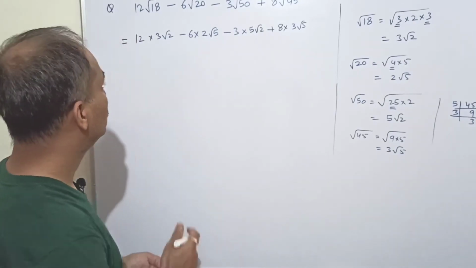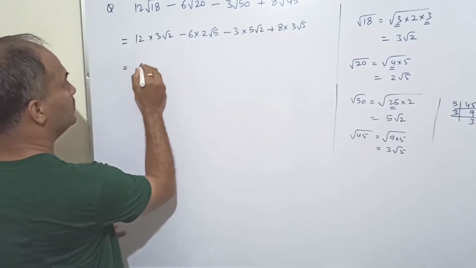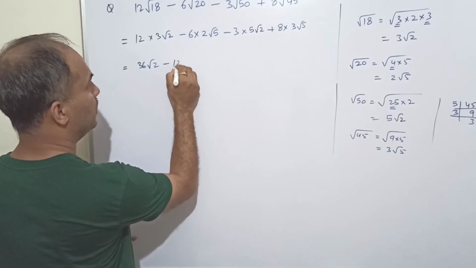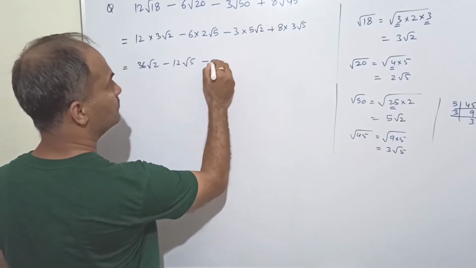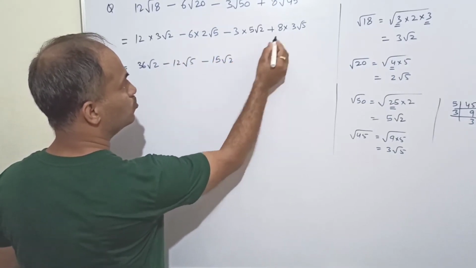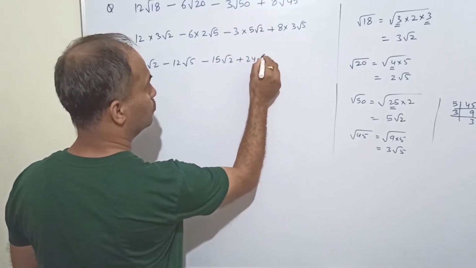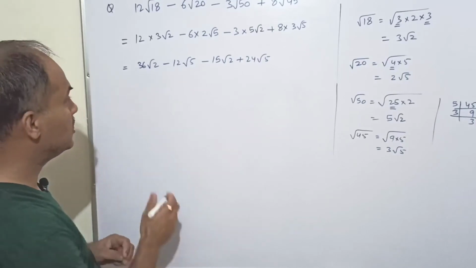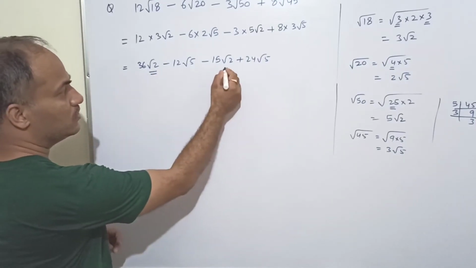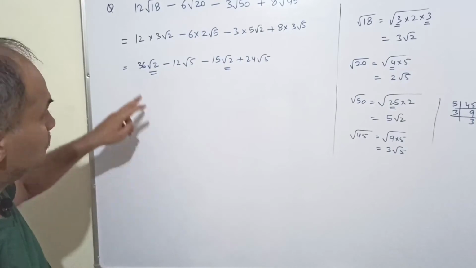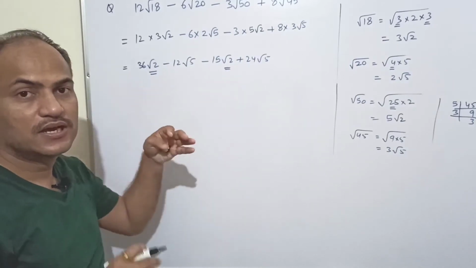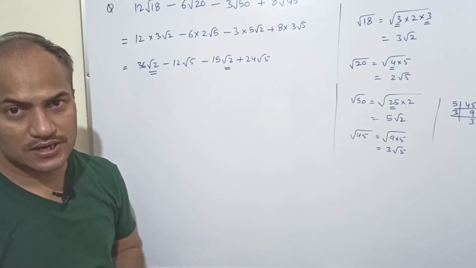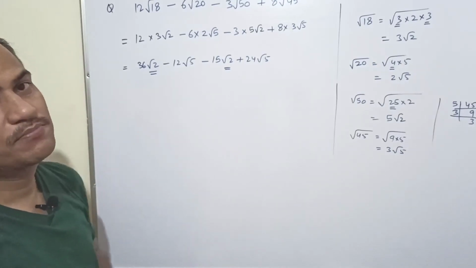So here we are going to do the next step. 12 threes are 36 root 2, minus 6 twos are 12 root 5, minus 3 fives are 15 root 2, plus 8 threes are 24 root 5. Now do you have any like terms here? Just see, we have root 2 here, and here also we have root 2. So these two terms are like terms. Like terms can only be combined. They can be subtracted or added, but other terms cannot be combined.